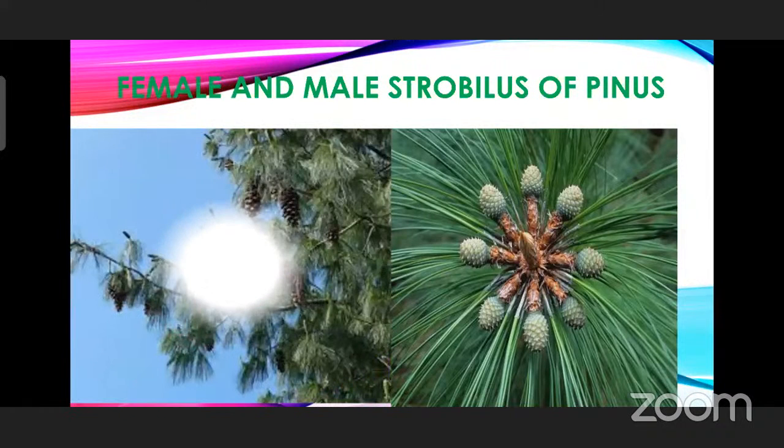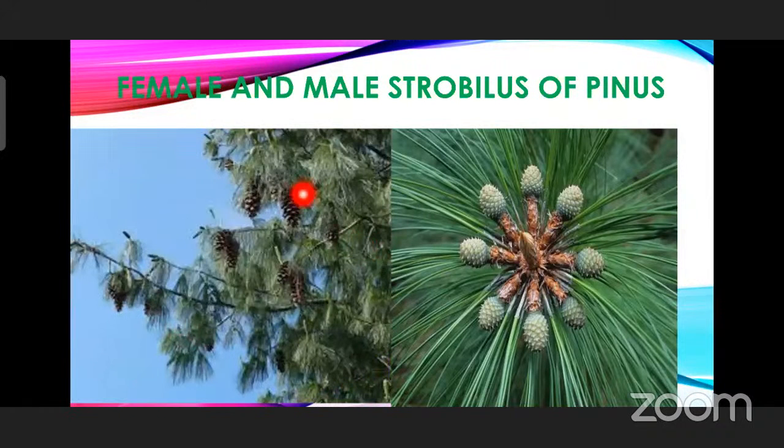Now this is a female one, and you know the female one is not at the apex. It is on the sides of the plant body on the dwarf shoots, and it will be present only singly. And this is also going to arise from the axil of the dwarf shoot. At the axil of the brown scaly leaves, at the axil of these dwarf shoots only, you can find these female strobili. Female strobili, which is going to represent a female flower, is seen.